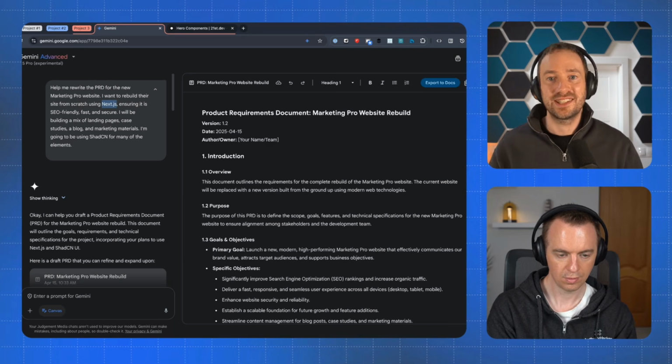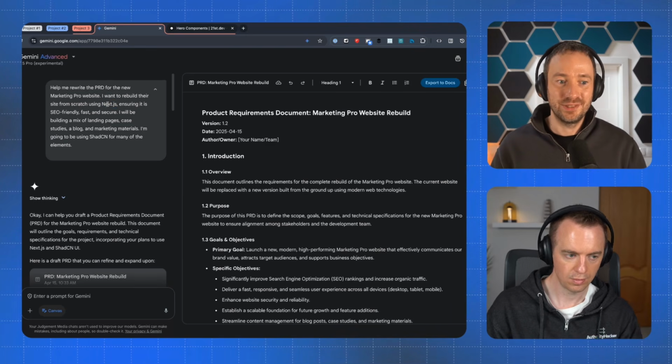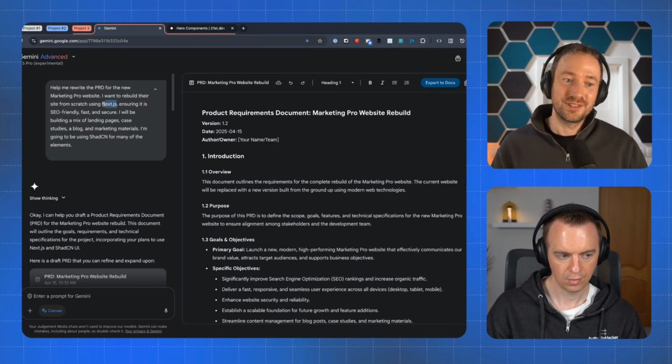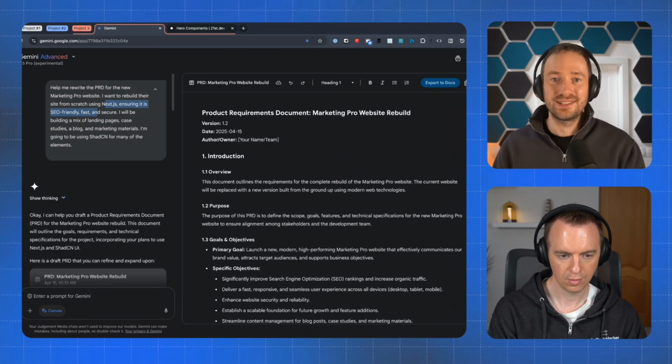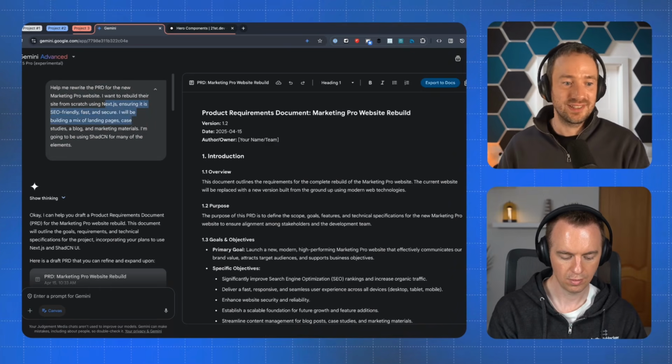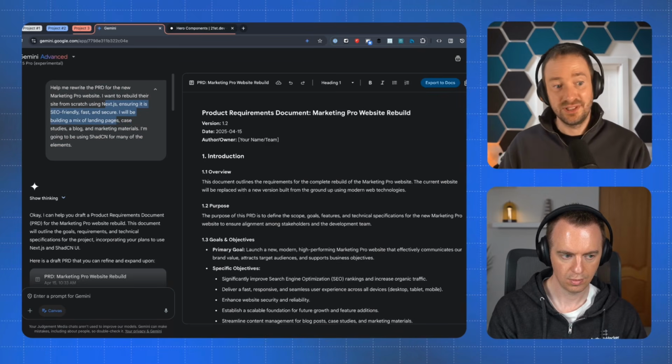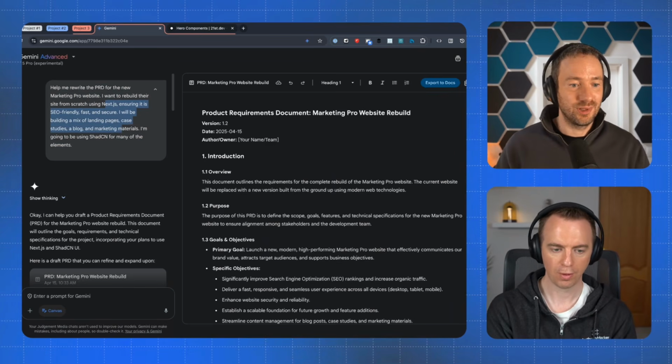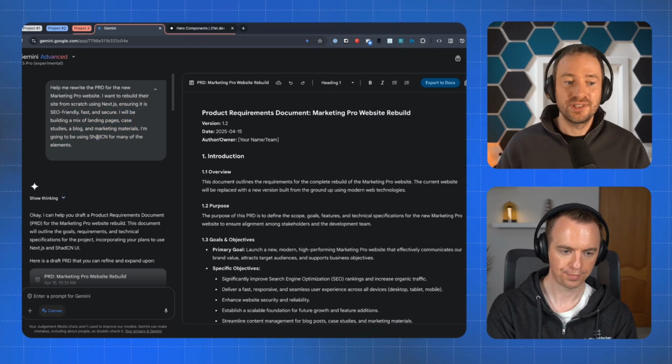So basically by saying that, I understand this framework. I understand you could make it not SEO friendly. And so I specify that, right? It's like, I want it to be SEO friendly, fast and secure. I'll be building a mix of landing pages, case studies, blog, and marketing material. I'm going to be using, again, ShadCN for many of the elements.